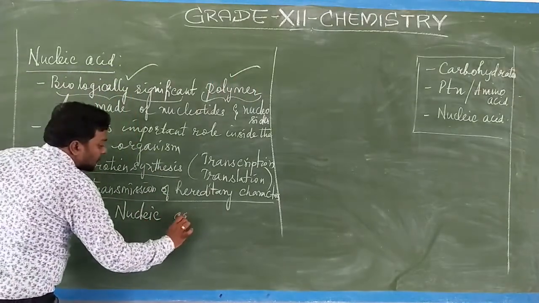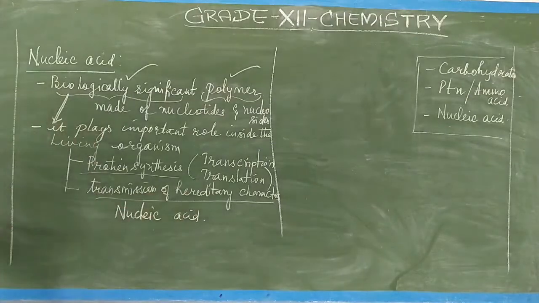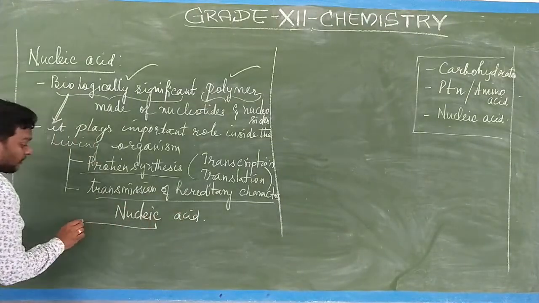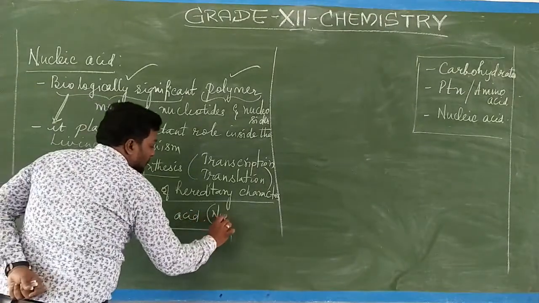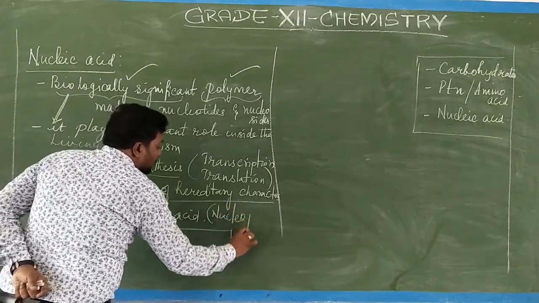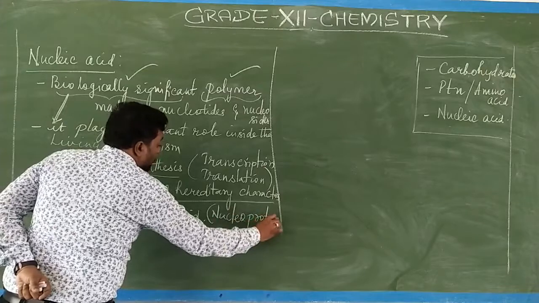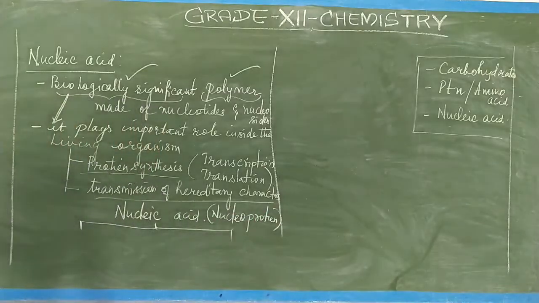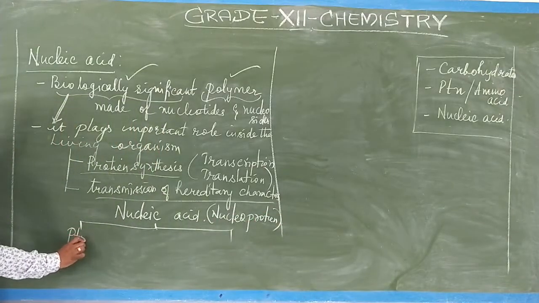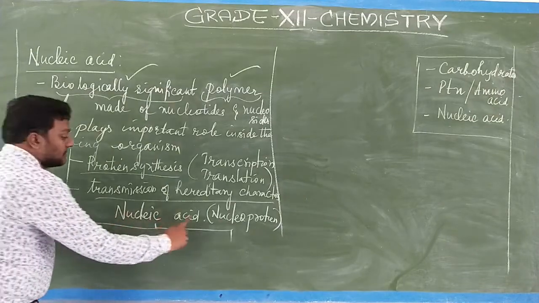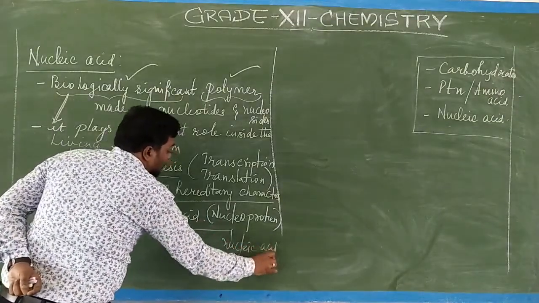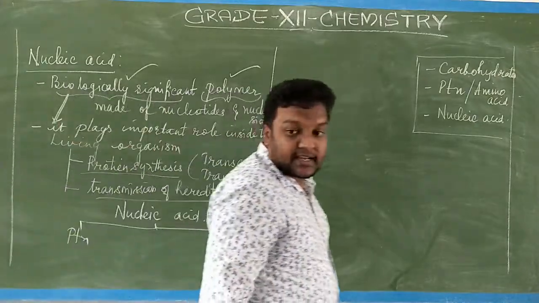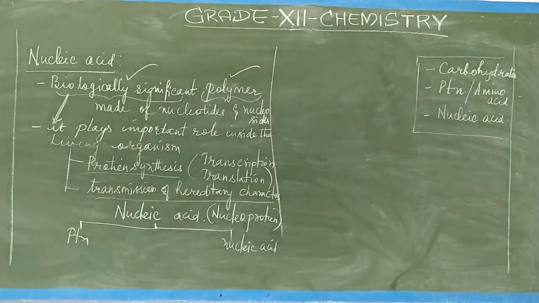So I am taking the nucleic acid. This is what I am calling a nucleoprotein. This nucleoprotein is made up of proteins. The other one we are calling the nucleic acid.